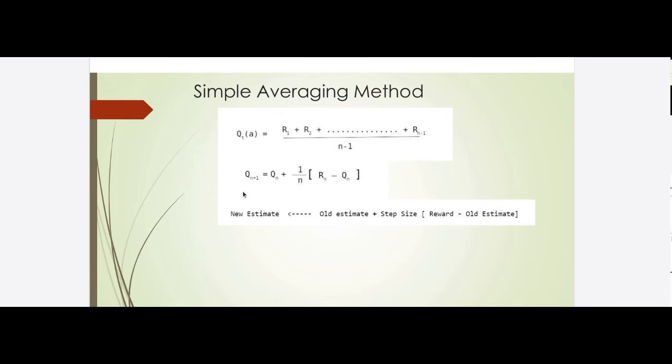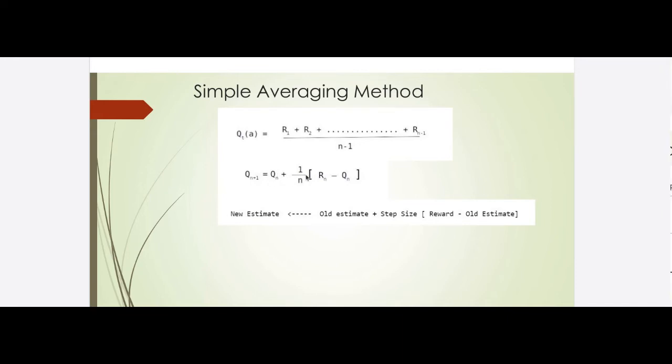Here, this is a simple update formula where Qn plus 1 is the new estimate for the n plus 1th occurrence of action A. Qn is the estimate till the nth try, and Rn is the reward received for the nth try.